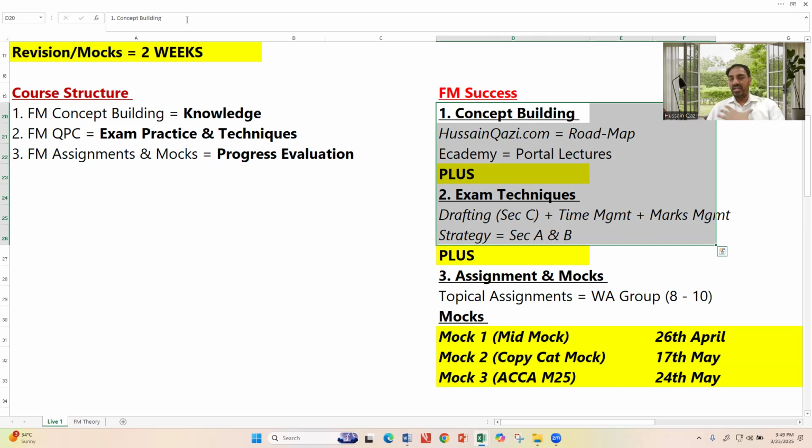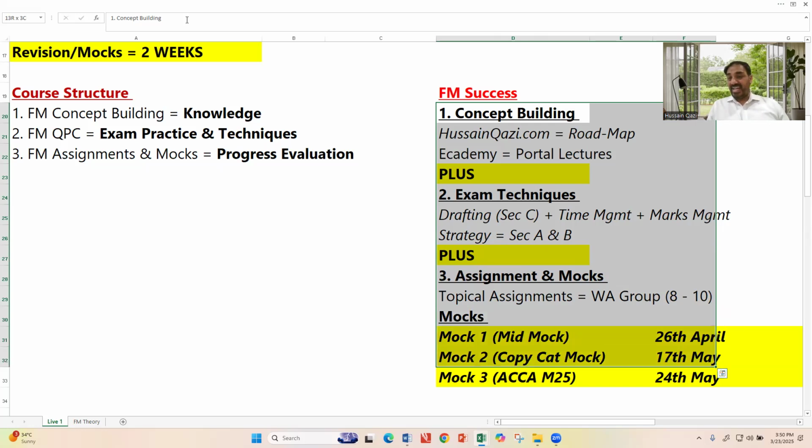during the live sessions as well, with further guidance through videos and a lot of other things. Further, exam techniques to handle section A and B type questions. That's very important. Section A, B type questions, that's the exam technique. Plus assignments. You need to perform whatever assignments I will assign during the live sessions. You have to perform them.